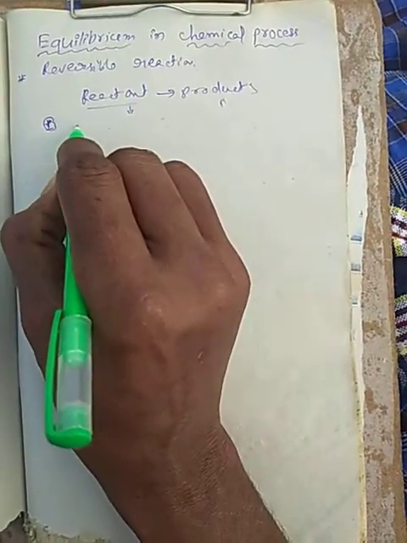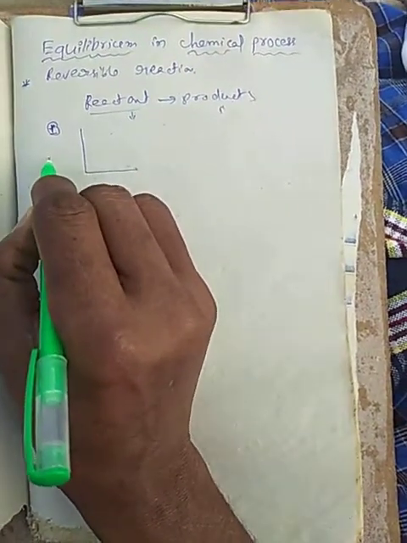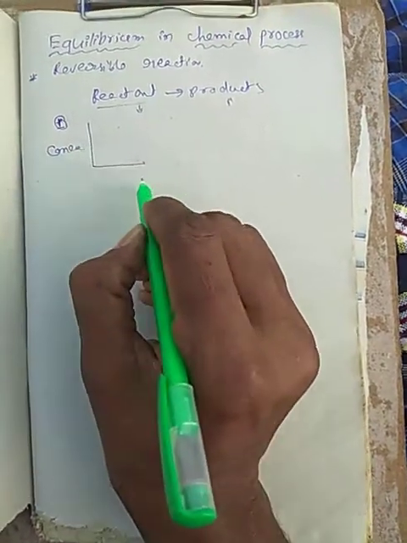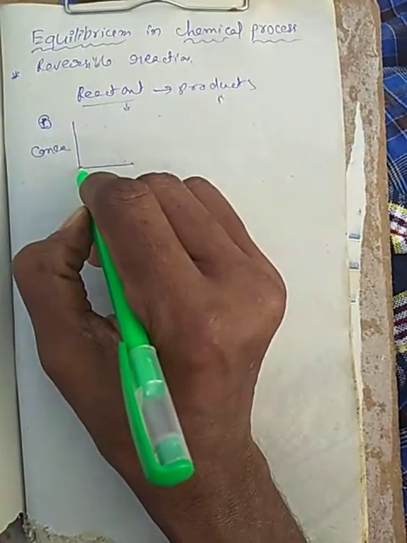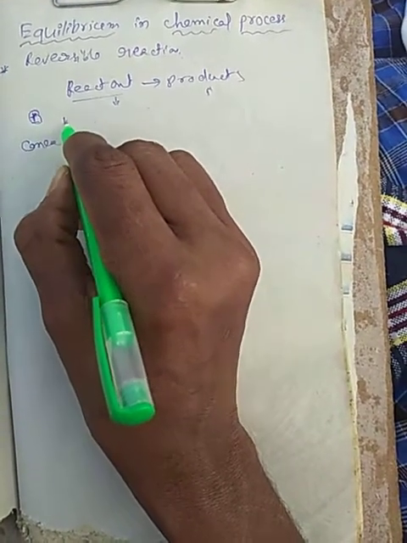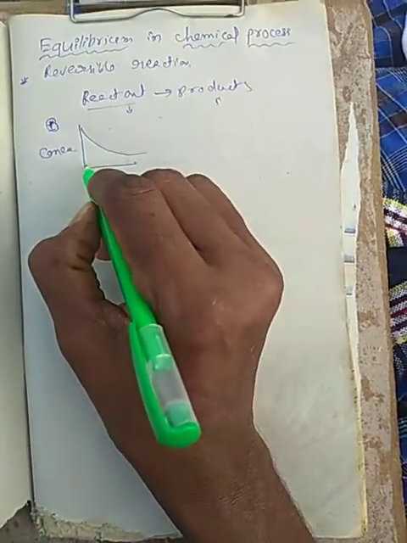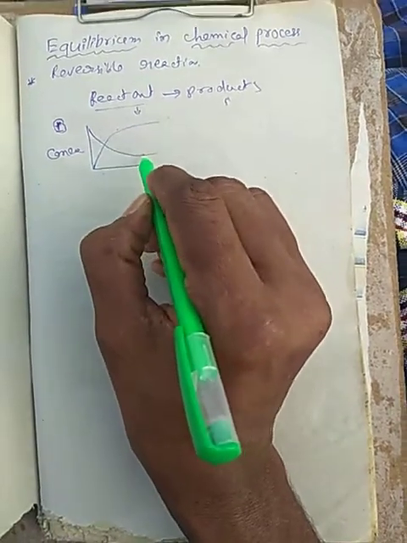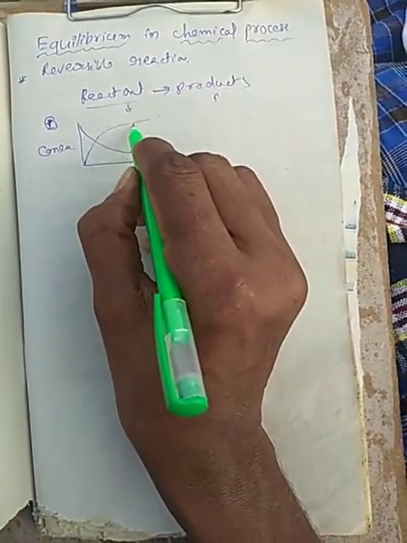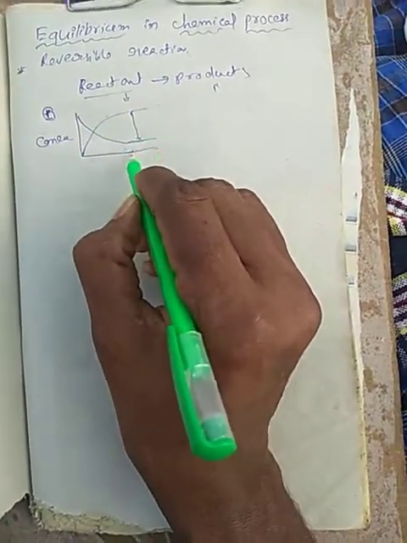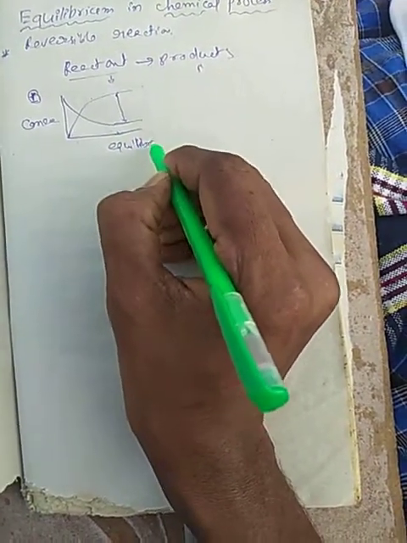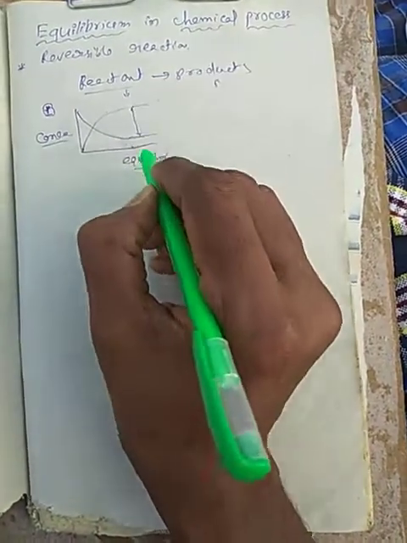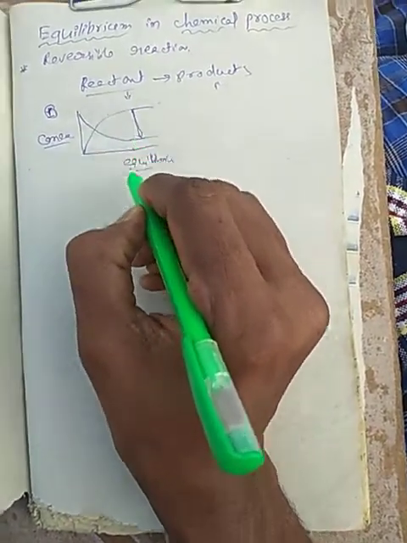Now we can draw the graph like this. It shows the concentrations. The concentration of reactant always decreases and the product always increases. After some time they attain equilibrium, which we can write as equilibrium. The concentrations they attain after some time is the equilibrium.